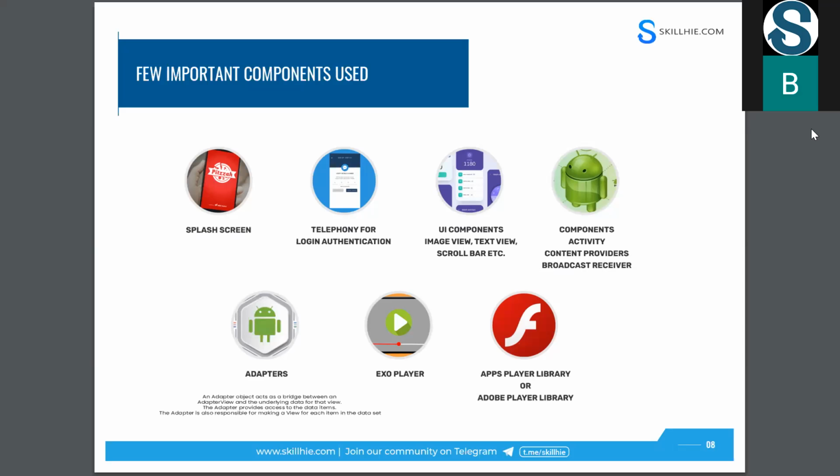Activity is nothing but one screen in an Android application. Without activity, we can't develop any screens in Android. Each screen is called one activity. If I want 10 screens, I should have 10 activities. We have some advanced concepts as extensions of activities, that is fragment, that is a different part. But if you want to have screens in your Android application, you should have activities.